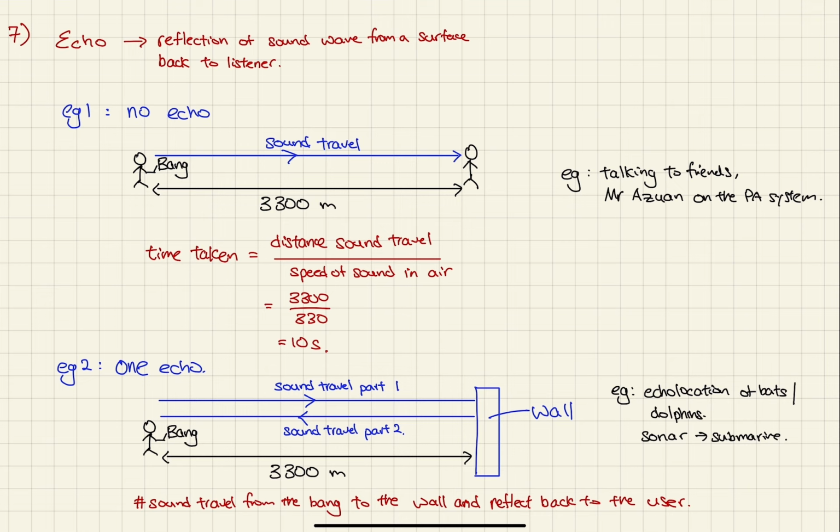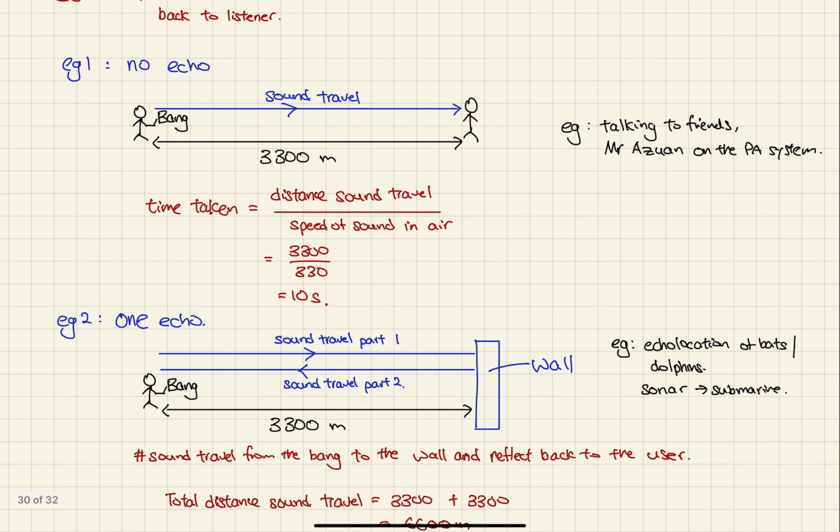Okay, so echo number one is the reflection of sound from a surface back toward the listener. In the first scenario, I'm going to give you an example whereby there is no echo. The sound will travel from this guy down here who goes bang. He creates a bang sound. The sound will travel this way, like this, to the listener here.